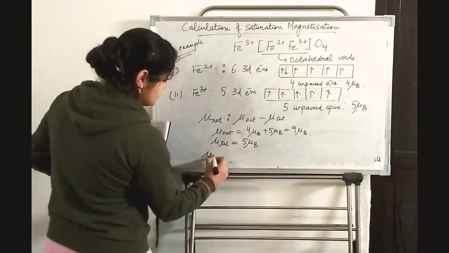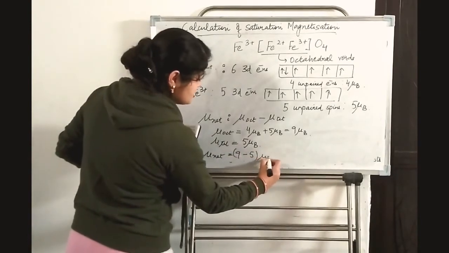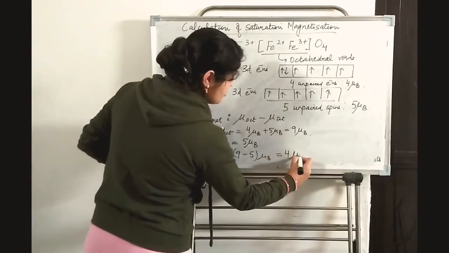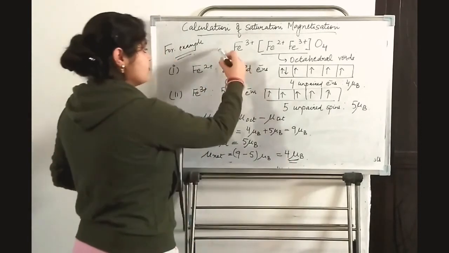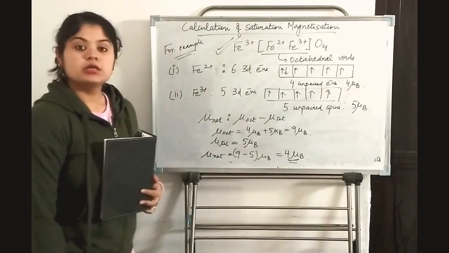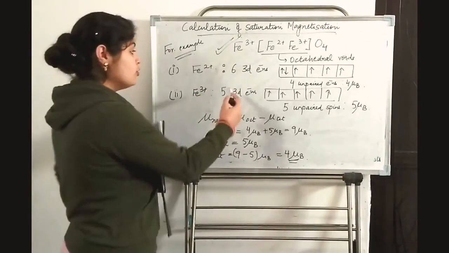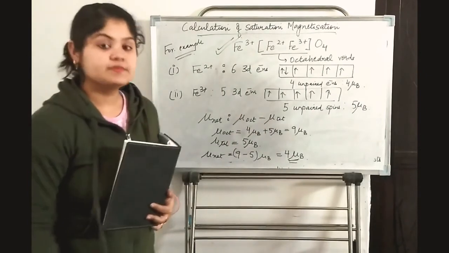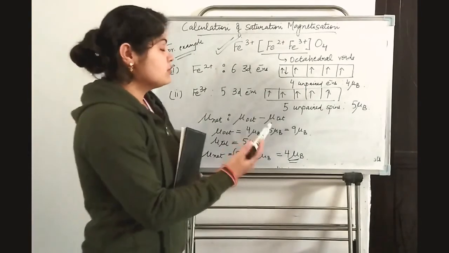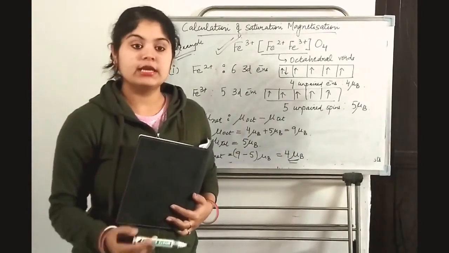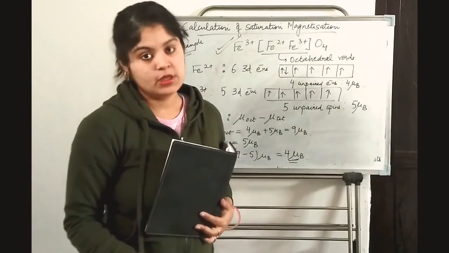So the net magnetic moment becomes 9 minus 5, that means 4 μB. So this is the saturation magnetization for this particular ferrite. This is how you can calculate the saturation magnetization if you know how many unpaired spins are there in a particular ferrimagnetic material. So this is all about the introduction to ferrites, and in the next lecture we will do the molecular field theory of ferrimagnetism. Thank you for watching.